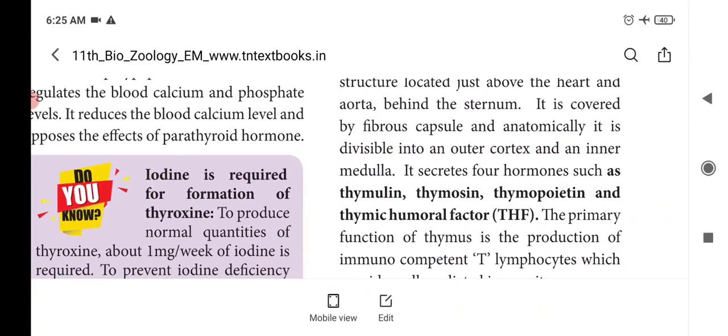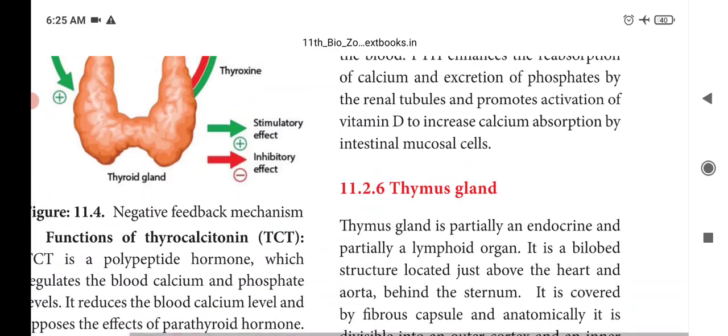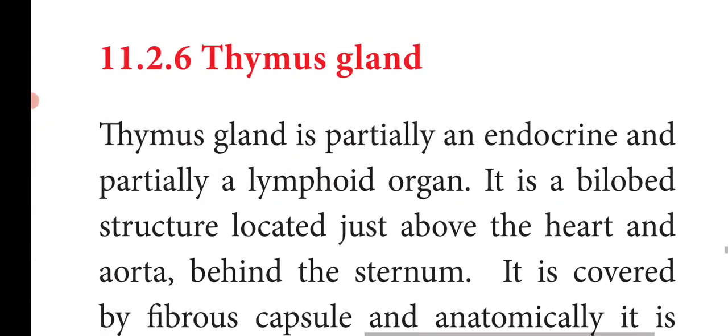Next is the thymus gland. It is another endocrine gland. It is partially an endocrine gland and partially a lymphoid organ. So the thymus gland has 2 roles: it acts as a partial endocrine gland and as a partial lymphoid organ. It is a bilobed structure. It consists of 2 lobes and is located just above the heart and aorta, behind the sternum.